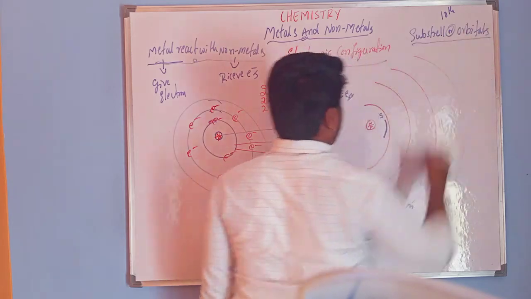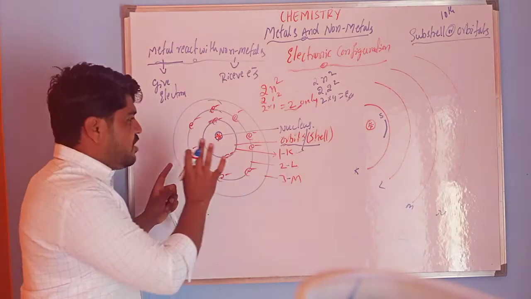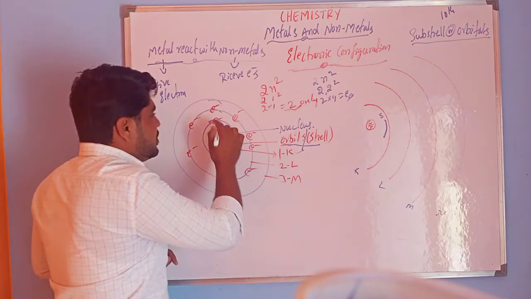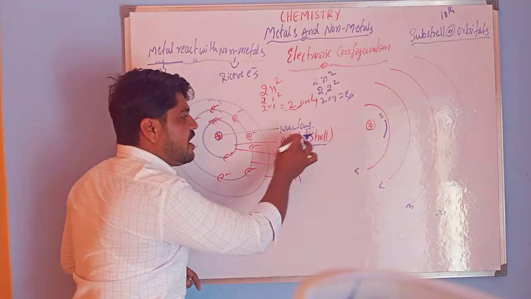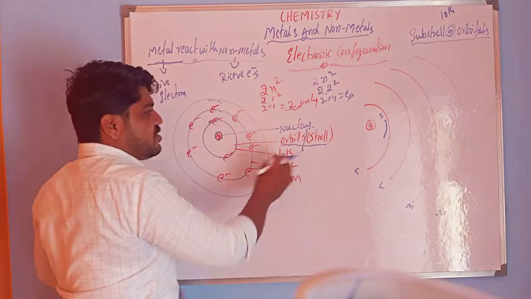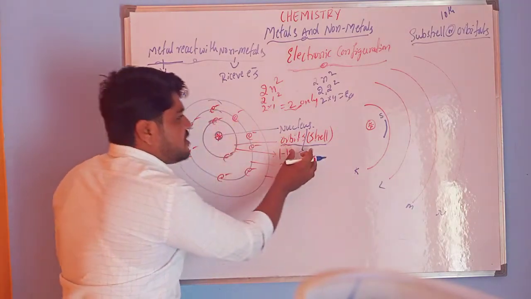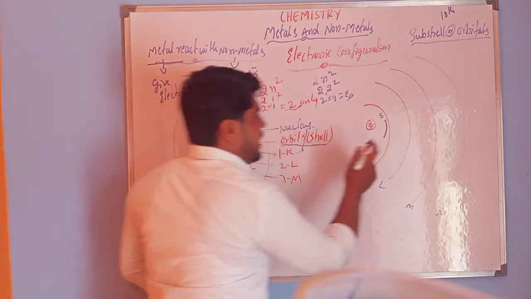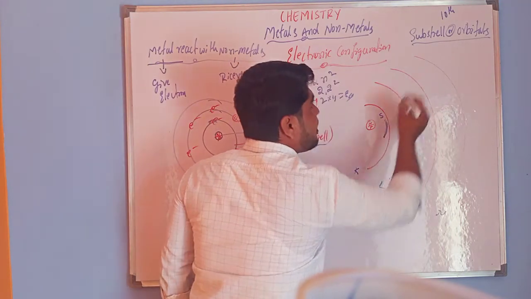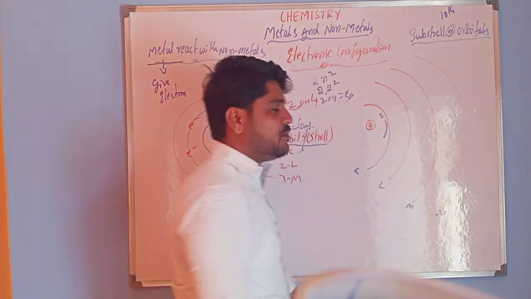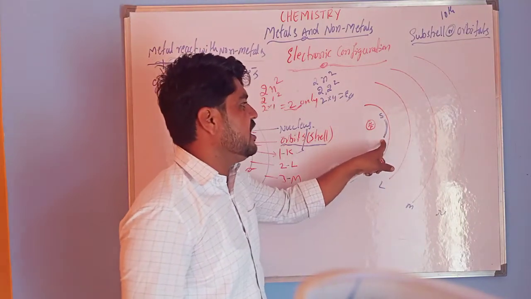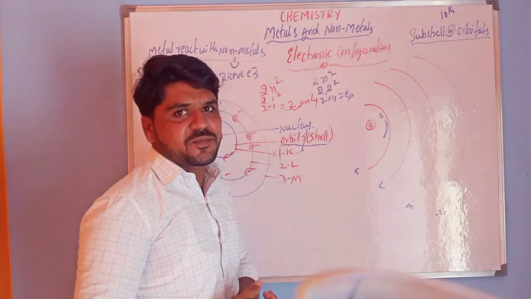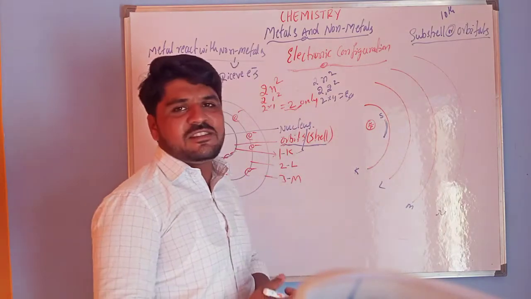So you have to clear this confusion here. These circular paths we call shells. Shells and orbits are the same words. Like this, subshells and orbitals are the same. In the first shell we have only one subshell, that is the S subshell. Only the S subshell is there.